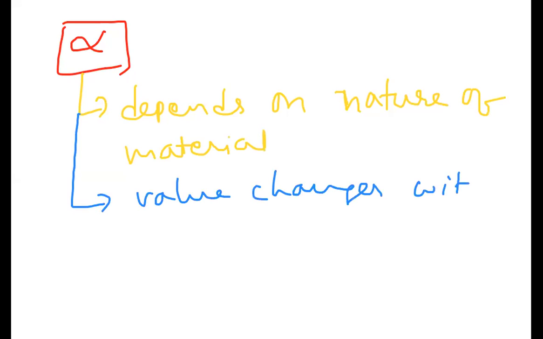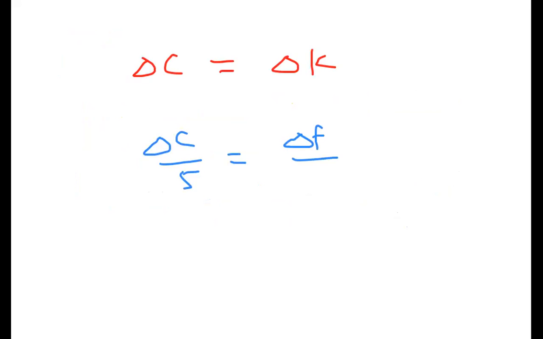with the unit of temperature. If you are taking different units, then the alpha value changes. Centigrade and Kelvin are the same; I just told you that when we take a centigrade difference and a Kelvin difference, there is no problem. But if you take a Fahrenheit difference, delta C by 5 is equal to delta F by 9 is equal to delta K by 5.